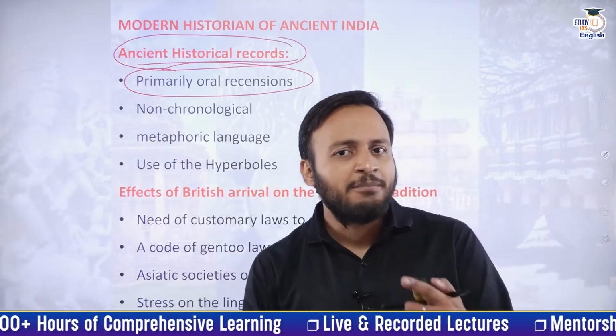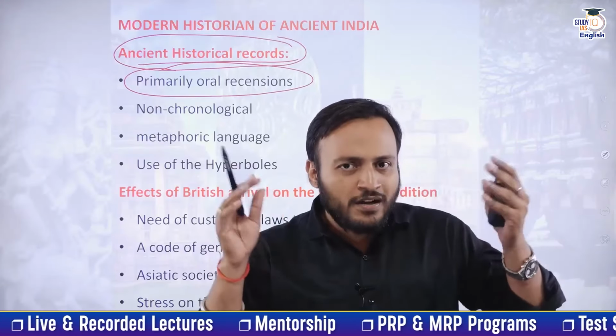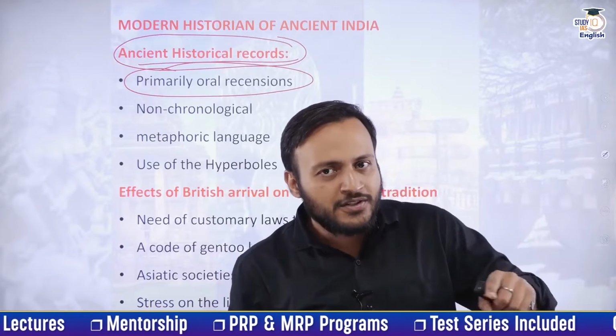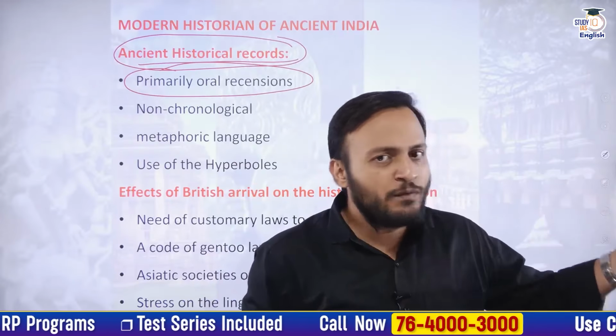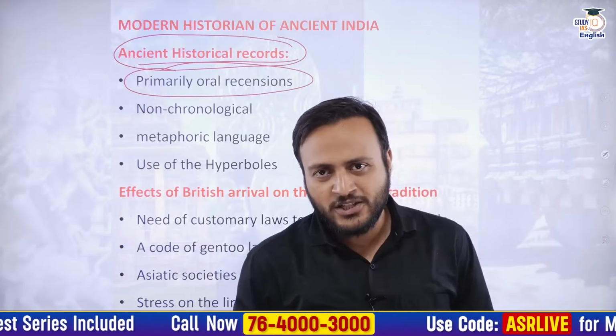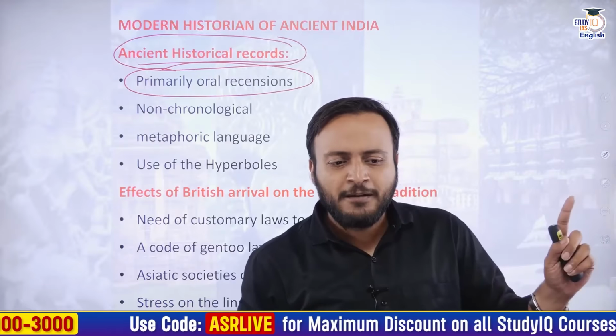For example, I am delivering this lecture to all of you. Some of you might be listening to this lecture and you may remember certain points, and after that you will be telling this lecture to some of your friends. Here, in this type of practice, you are losing some knowledge.